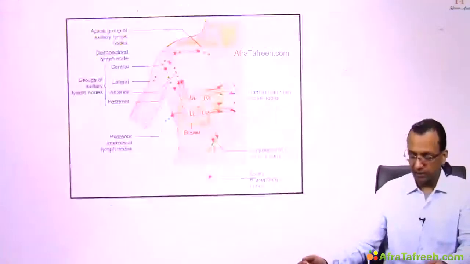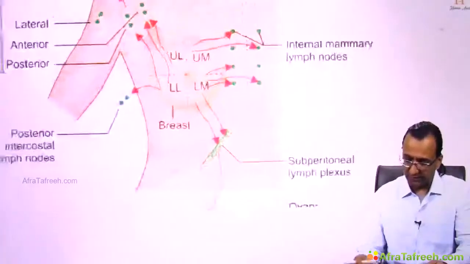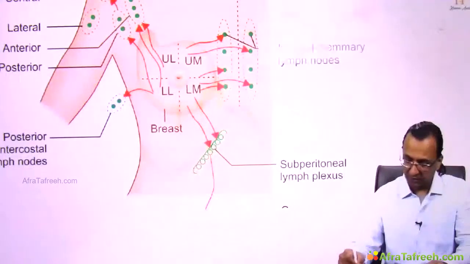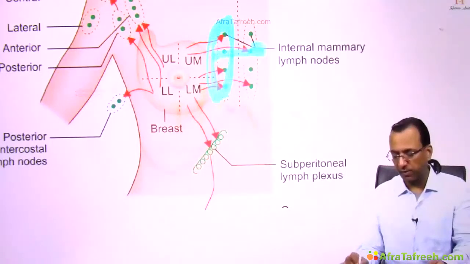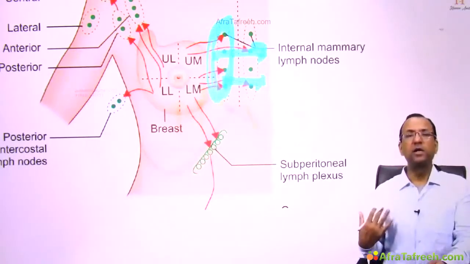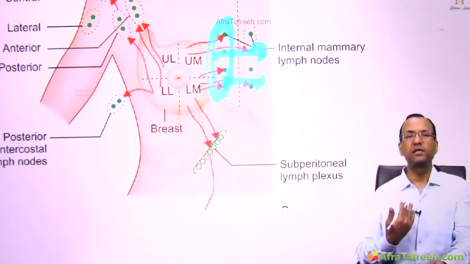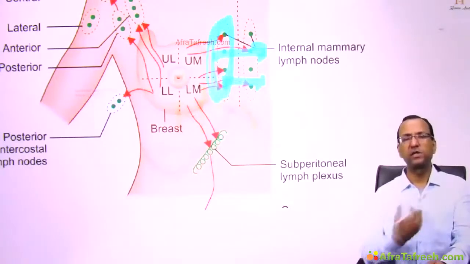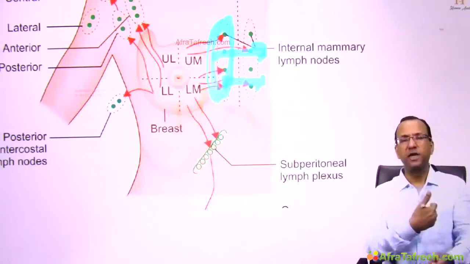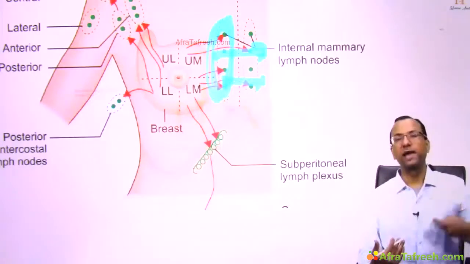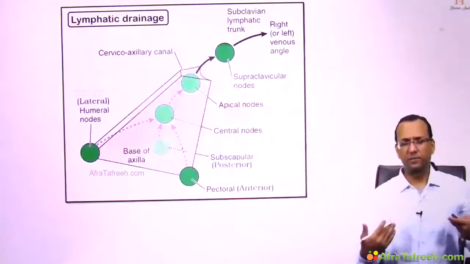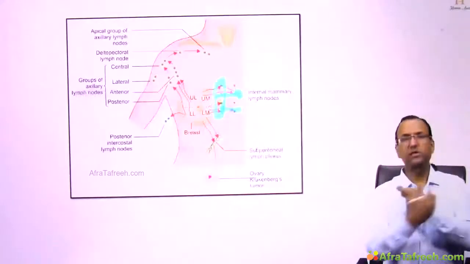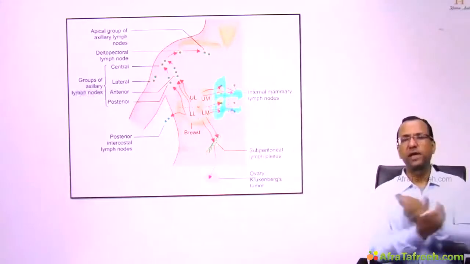Now, once you say that this is the parasternal here, these are the parasternal nodes, following the internal thoracic vein. Parasternal nodes cross the midline also. So if there's a cancer of the breast on this side, there's a chance that it can spread across the sternum through parasternal communication, and the other side will also have some metastatic problems. But this parasternal crossing happens very rarely.